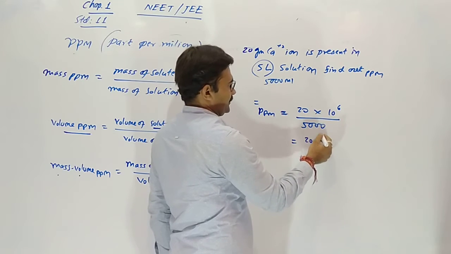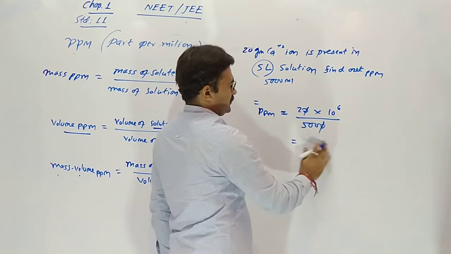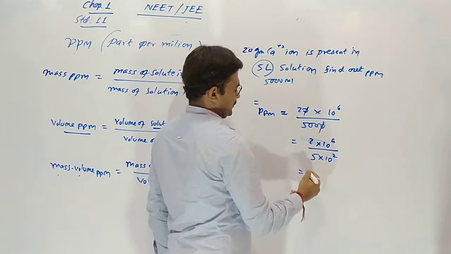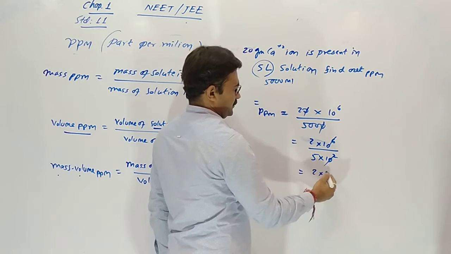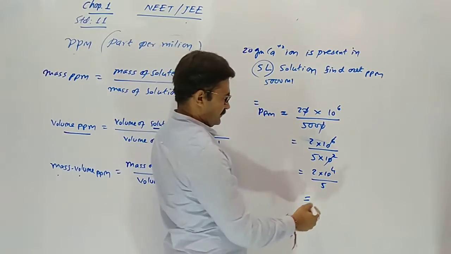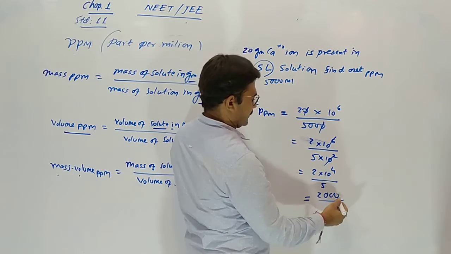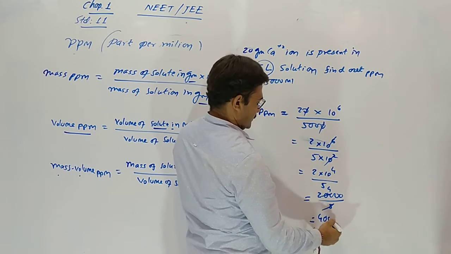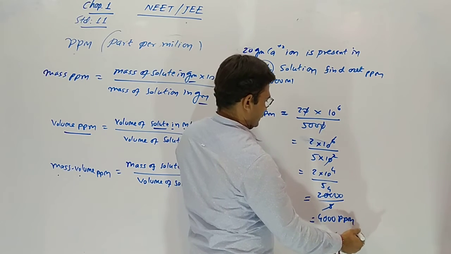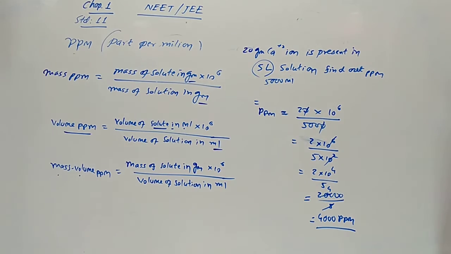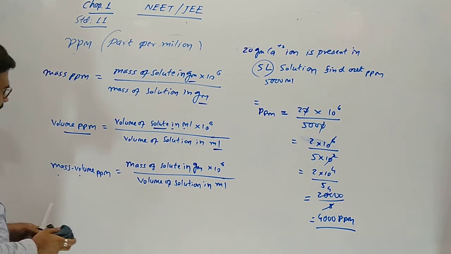So 20, 0 cut, so 2 into 10 raised to 6. Here 5 into 10 raised to 2 cut. So 2 into 10 raised to 4 by 5, so 20,000 by 5. So 4,000 ppm is our answer.